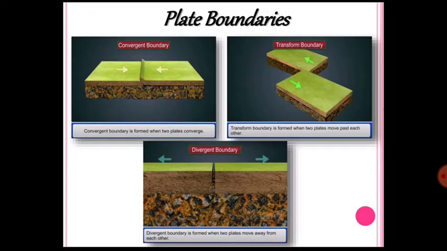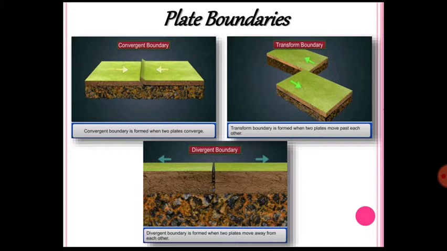Here we can see three different diagrams. The first one is the convergent plate boundary. Basically, a boundary means a particular zone where two plates can merge together, or where two plates can move away from each other. This is called the plate boundary. In the first diagram we can observe the convergent plate boundary, where the two plates come together, merge and collide. See the arrow very carefully.